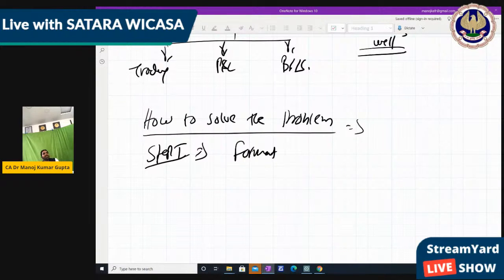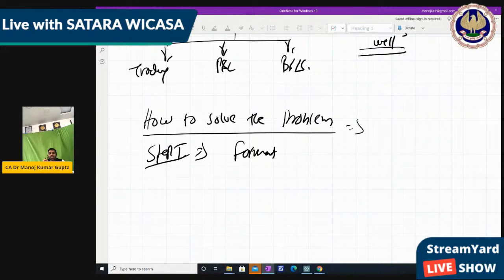So now step 1 is format. What is format? We have to make the format for the final account problem. First we should make the format before starting the question.